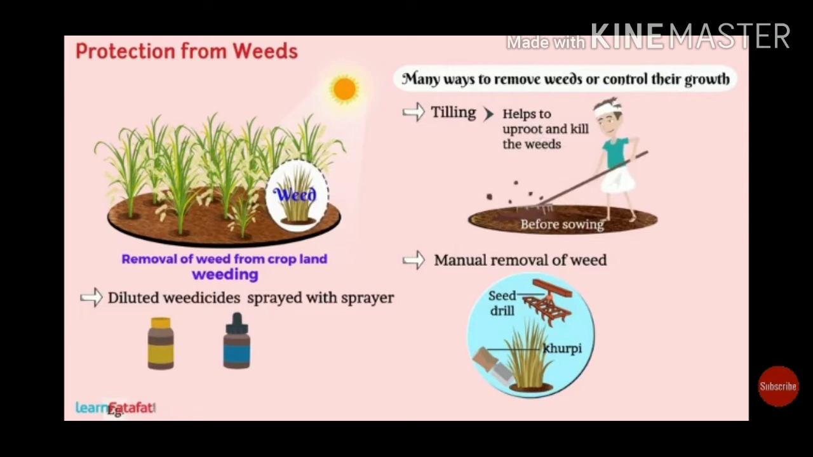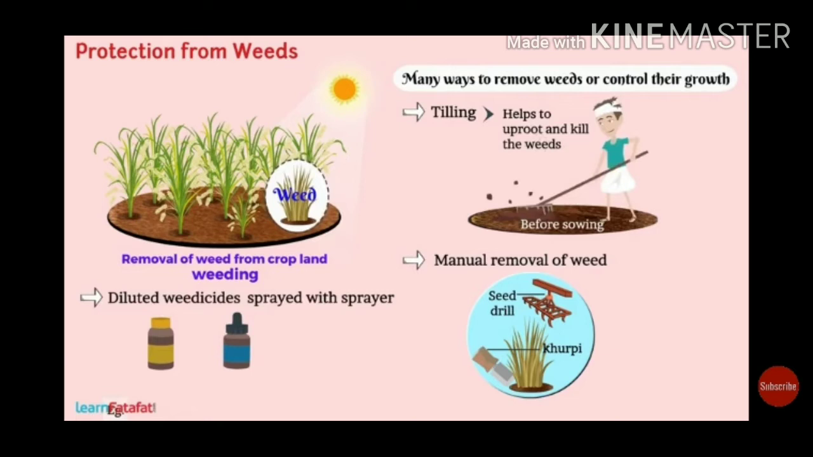Manually, some labor is allotted for this. Some people go to the field and cut the weeds with the help of the kurfi. It takes a long time. Some farmers do not use this physical method and do not use any labor. What will they use? The second method, we call it weedicide. They will spray the chemical.